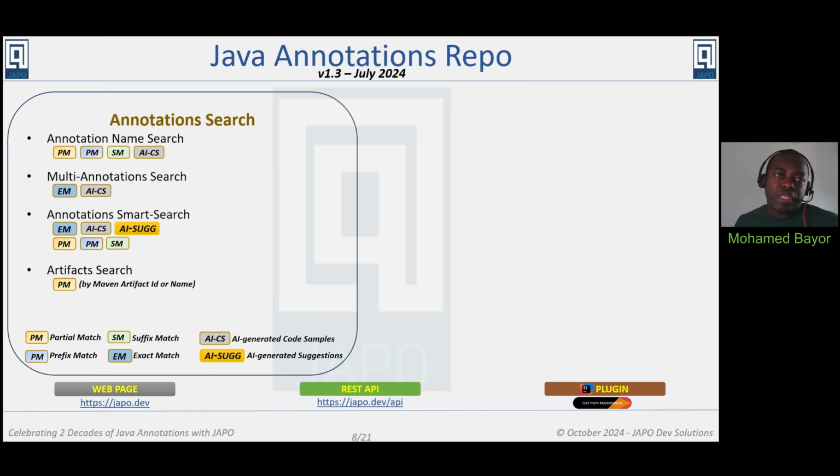And then whenever your search returns annotations data, JAPO always makes use of artificial intelligence, AI, to generate code samples for every annotation returned in your search result. AI is also used to provide annotation name suggestions when you perform an annotation smart search.